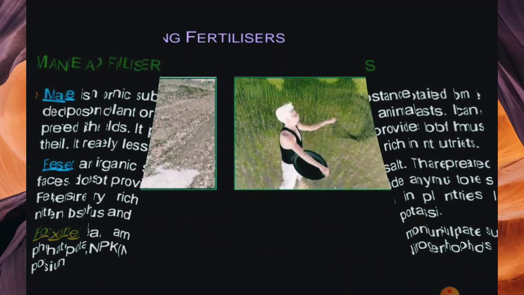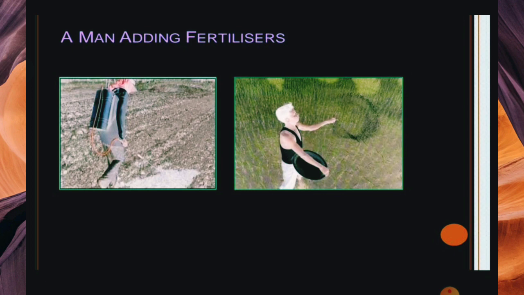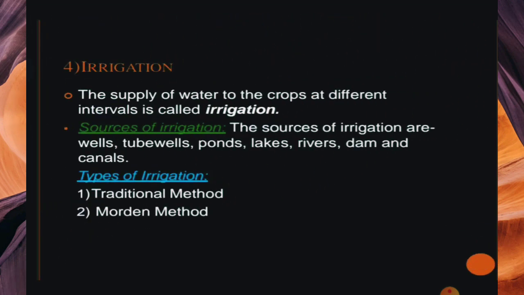So our next point is the farmer giving a fertilizer, a man adding fertilizer. See, this is the machine from where the fertilizer is coming, or in the traditional time the people took it in a bowl and threw it with their hand, but in the modern time you can do it like this, with a spray also. So next, the fourth and main part, irrigation, means giving water to the plants.